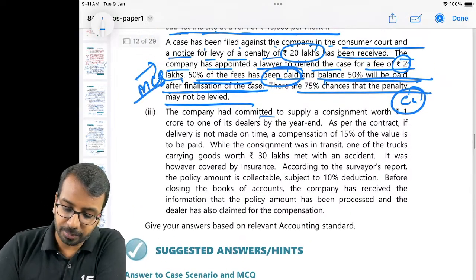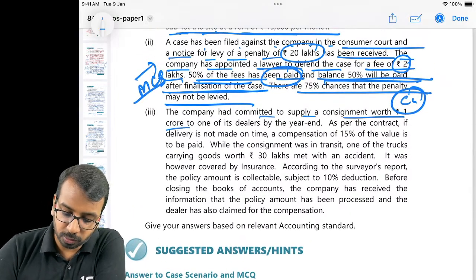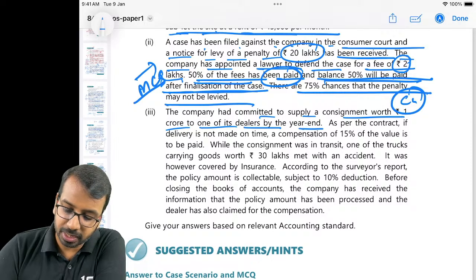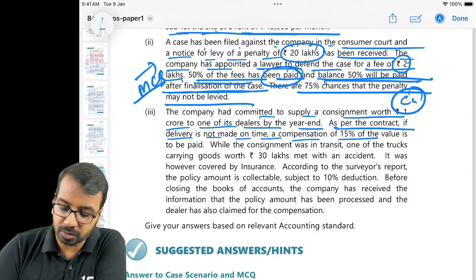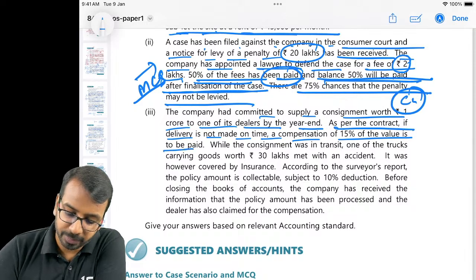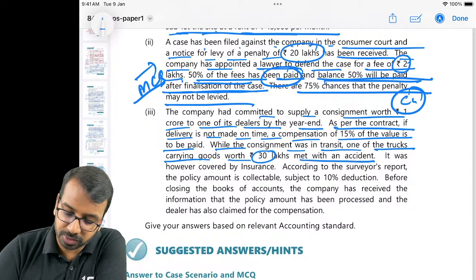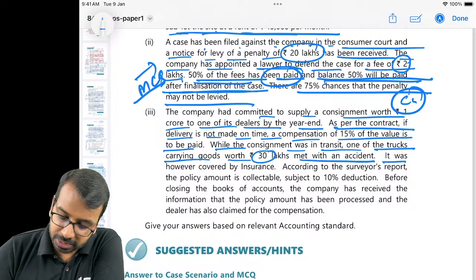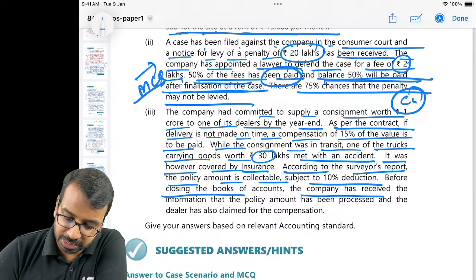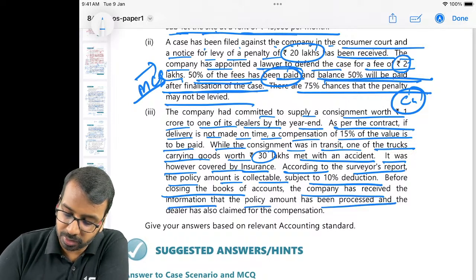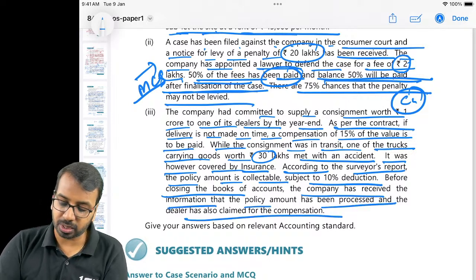The company had committed to supply a consignment worth 1 crore to one of its dealers by the year end. As per the contract, if delivery is not made on time, a compensation of 15% of the value is to be paid. While the consignment was in transit, one of the trucks carrying goods of 30 lakhs met with an accident. It was, however, covered by insurance. According to the surveyor's report, the policy amount is collectible subject to 10% deduction. Before closing the books, the company has received the information that the policy amount has been processed and the dealer has also claimed for the compensation.